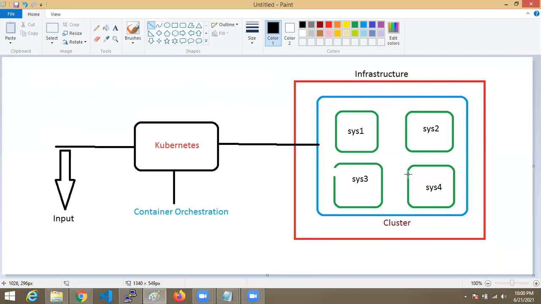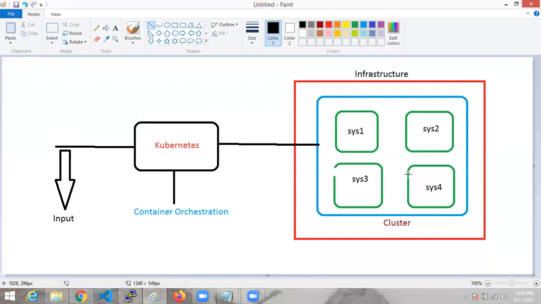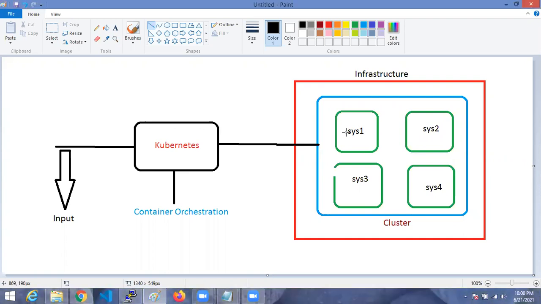Cluster meaning grouping all the machines as a single machine. Simply, cluster meaning grouping the multiple machines as a single machine or single group. Now when I give input to deploy one container in this cluster, Kubernetes will take the input and it is going to deploy one container in this cluster on any one machine. We don't know which. Cluster meaning grouping all the resources for high performance.